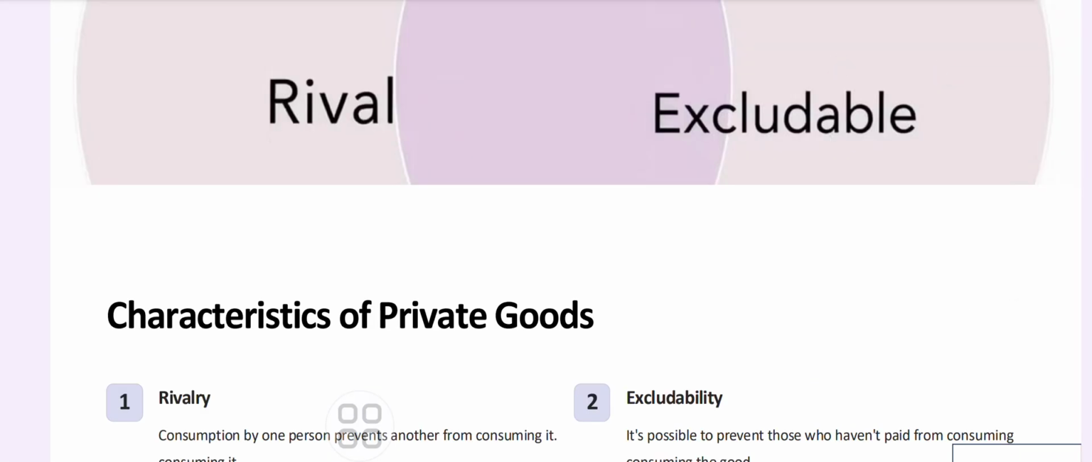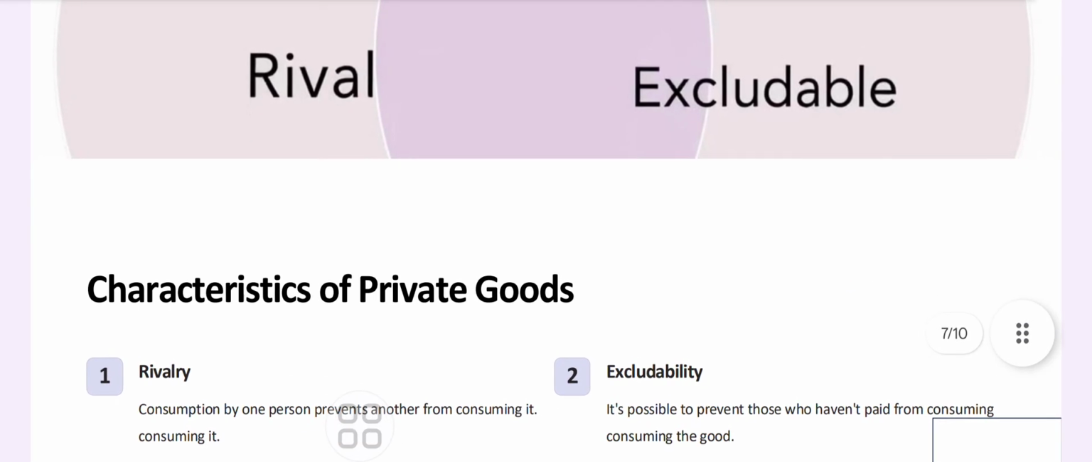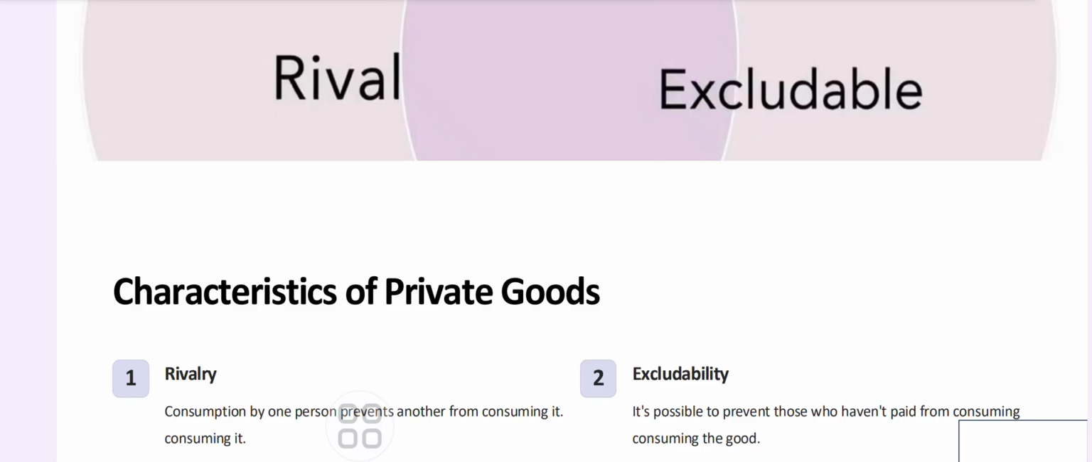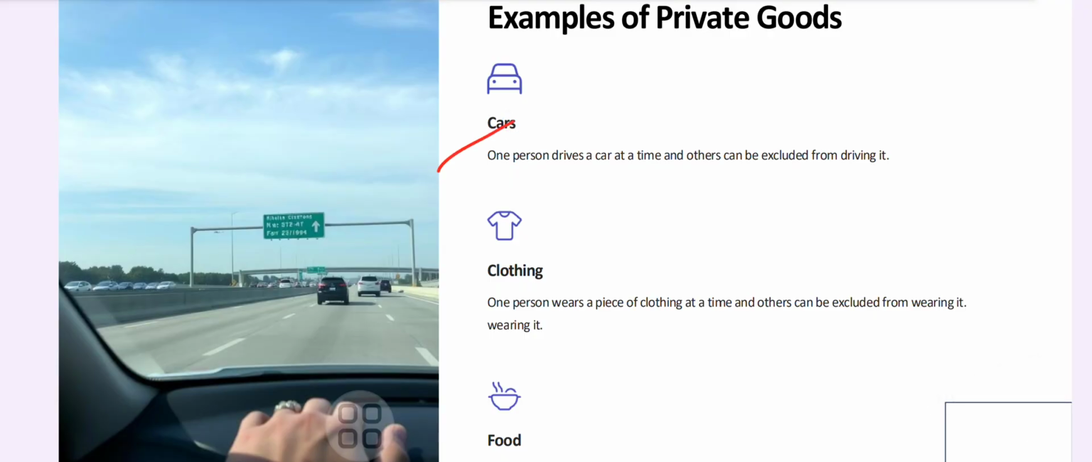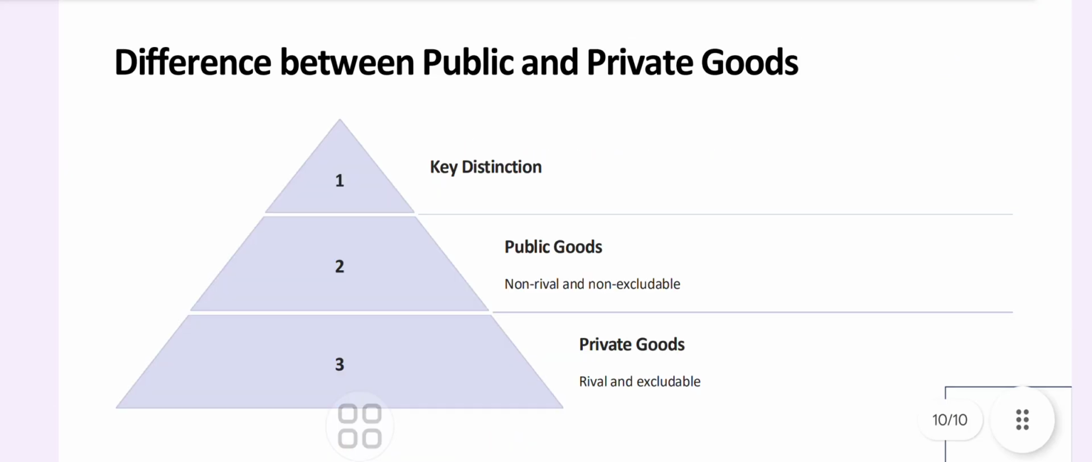So as I told you, it is rival and it is excludable. Consumption of one person will prevent another from consuming, and for those who haven't paid, it's possible to prevent them. An example: once you eat a slice of pizza, no one else can have that, and the pizza restaurant can prevent people from eating pizza unless they pay for it. Other examples are a car, where one person drives at a time and others can be excluded. One wears a piece of clothing, others can be excluded, and food. So this was the difference between public goods and private goods.